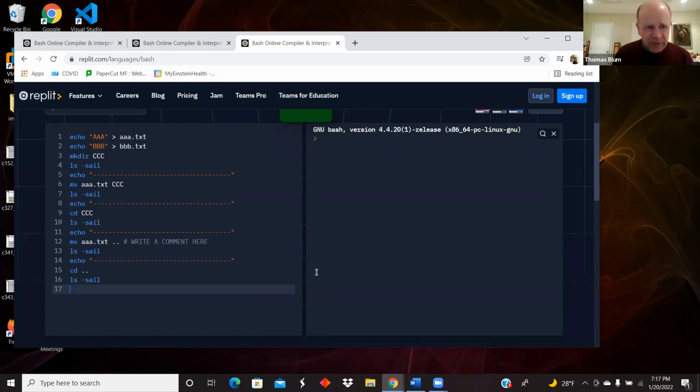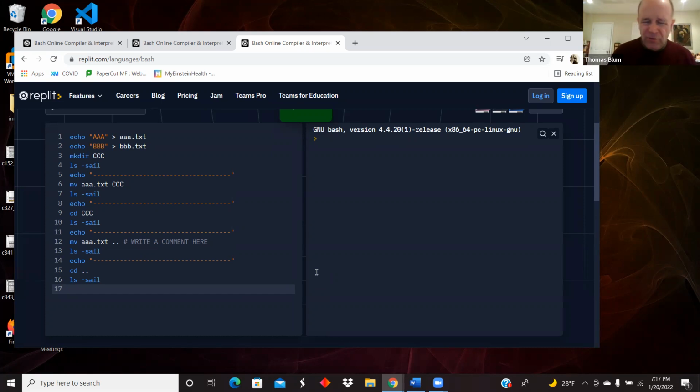In 9, we do a cd, a change directory, to CCC. So we're moving into that directory. And then when I perform the ls there, we will see that's where the AAA file is. So that's a repeat pretty much of what we just did in the previous script. But now we add to that 12.